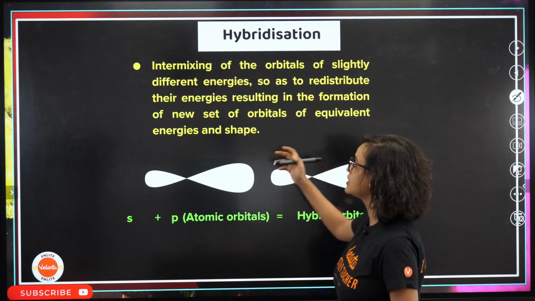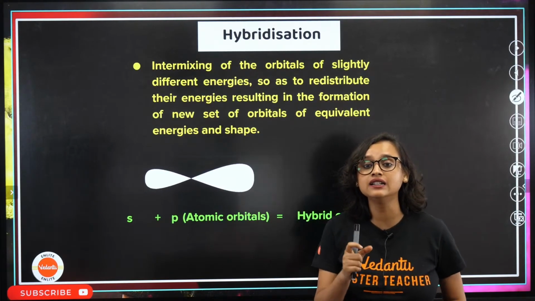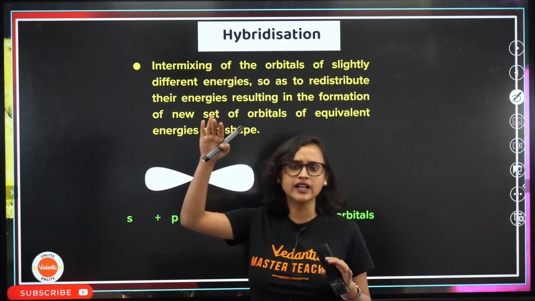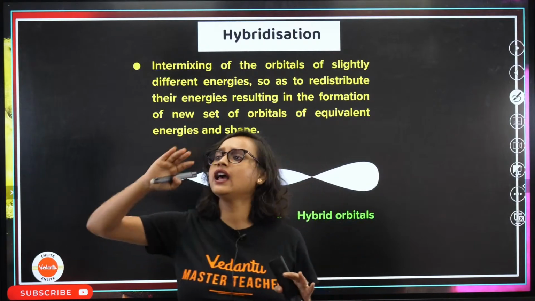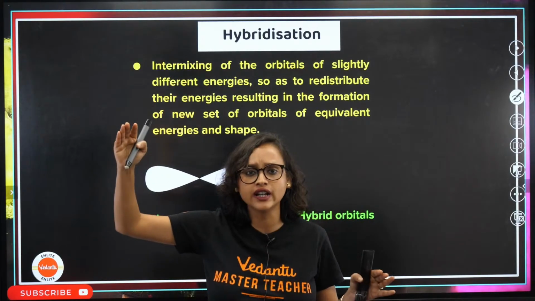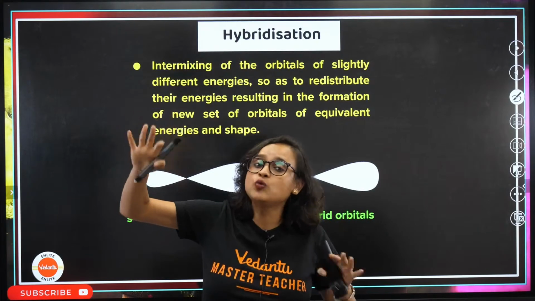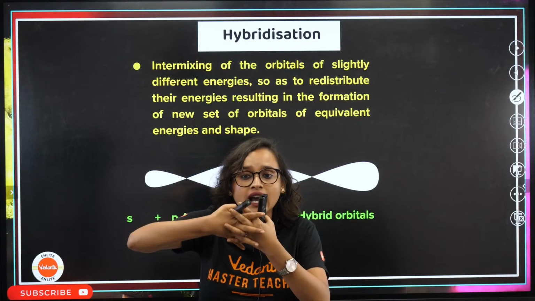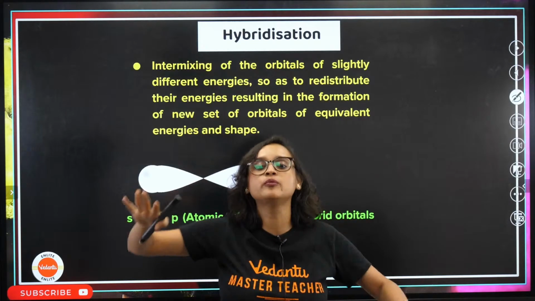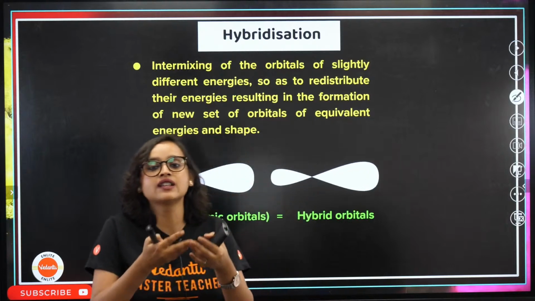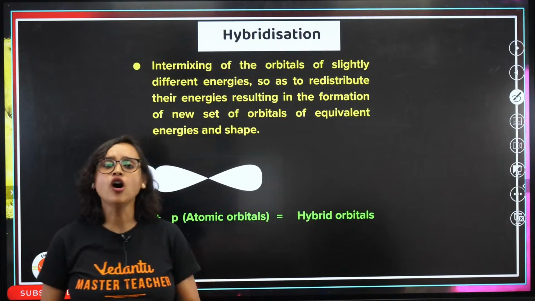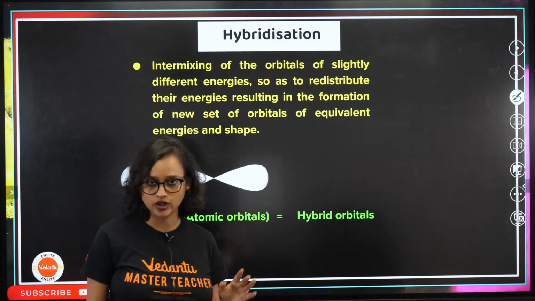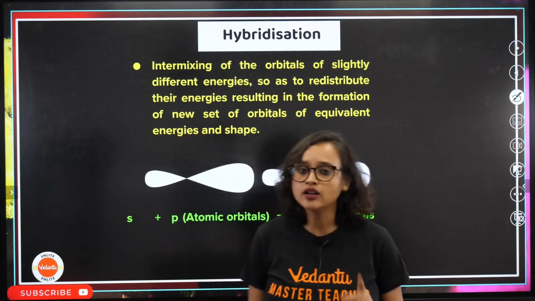In hybridization, we understand that it is intermixing of orbitals of slightly different energies. In reality, the S orbital and the P orbital have different energy. But we are saying they will come together and hybridize so that they can redistribute their energy, and result in the formation of a new set of orbitals of almost same energies, and a new shape as well.